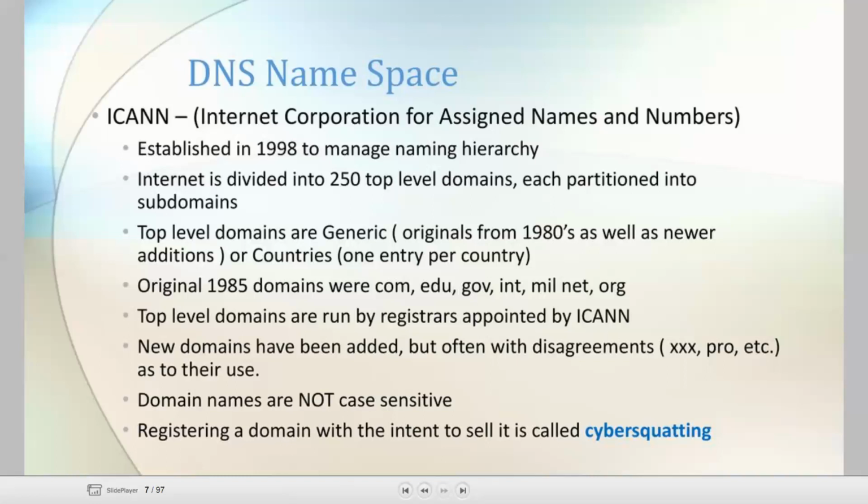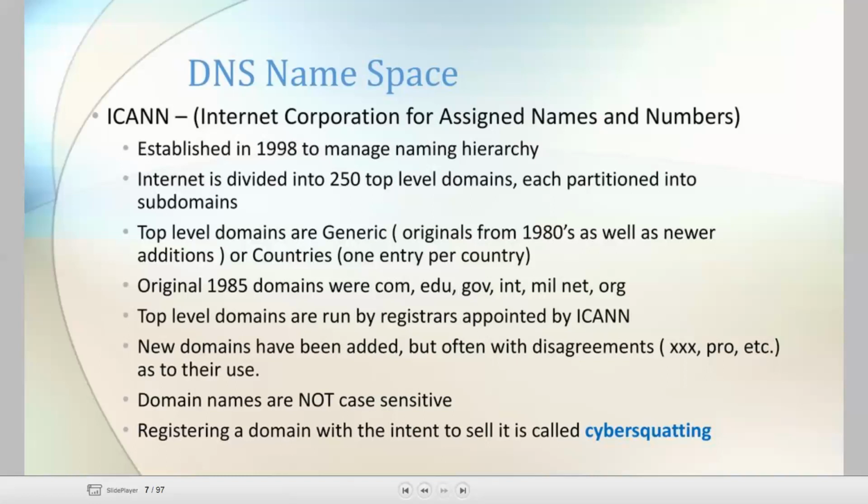Okay, these domains, who will give the permissions to run them? ICANN, that is the Internet Corporation for Assigned Names and Numbers. Here, if new domains are added, there are often some disagreements. The disagreements arise, for example, if it is an unauthorized one.